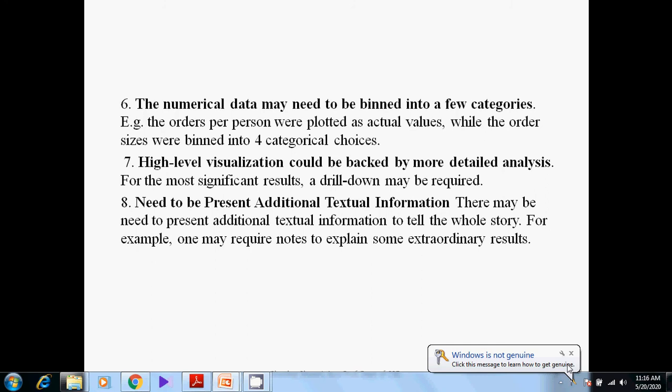The last step is to present additional textual information. There may be a need to present additional textual information to tell the whole story. For example, one may require notes to explain some extraordinary results. So these pictures, or the visualization techniques, are not the only thing that is important. Apart from that, to support them, some textual information is also very much necessary to explain the whole story in a pictorial way.